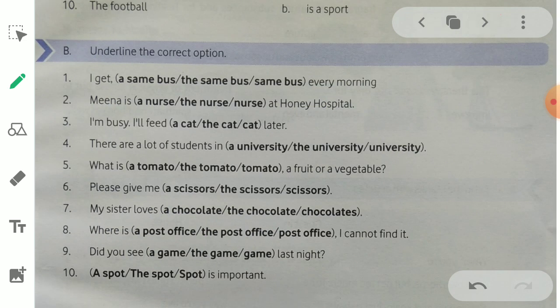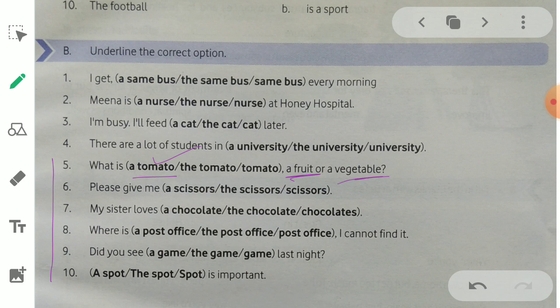Let's move to the next activity. So where did we stop here? Somewhere in the fourth sentence. We have to begin from the fifth, right? What is dash a fruit or vegetable? What is a tomato? The tomato or a tomato. What is a tomato? What is the tomato? No. What is a tomato is right here. The tomato which we held in our hand at the time when we were deciding whether this is fruit or vegetable.